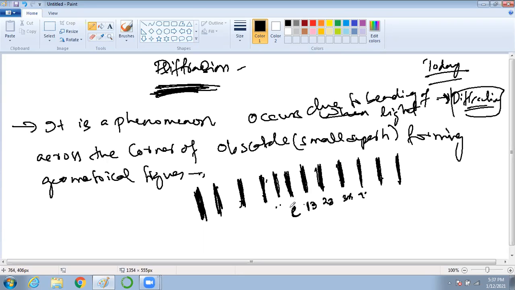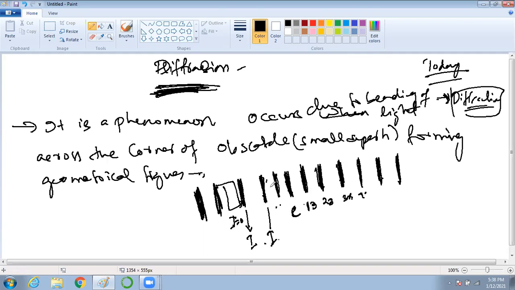But this is also a geometrical pattern. These are alternate bright and dark fringes with the same intensity. If it is dark, it is completely dark, I equal to 0. If it is bright, it is I. It is not that I1, I2. Clear? But what about diffraction?